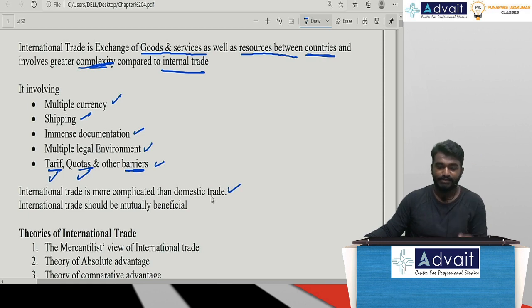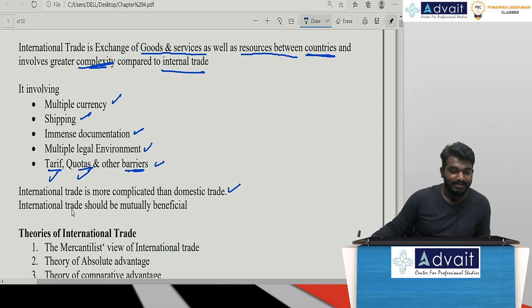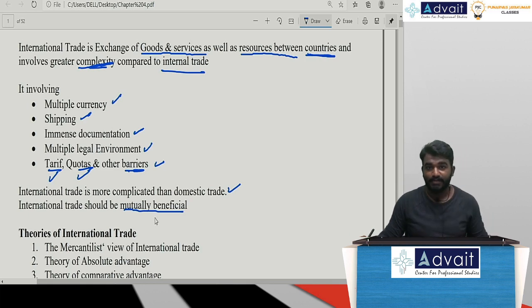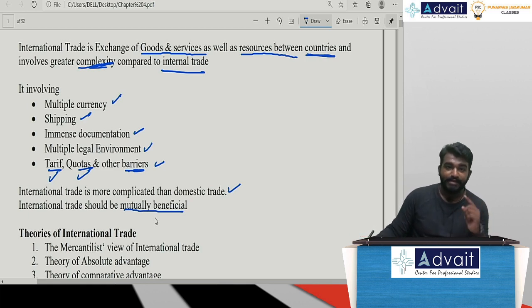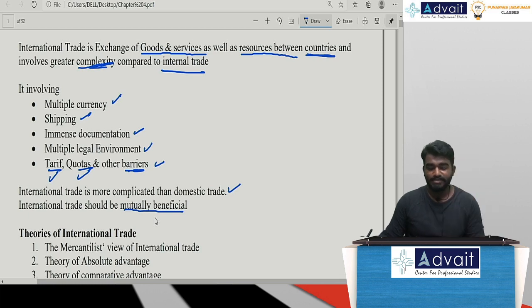Acceptable? Yes, boss. Now, international trade should be mutually beneficial. That is, it should not be a zero-sum game. It should not be a zero-sum game. After which we have discussed the 3 important theories of international trade, out of the 5 theories that we have.